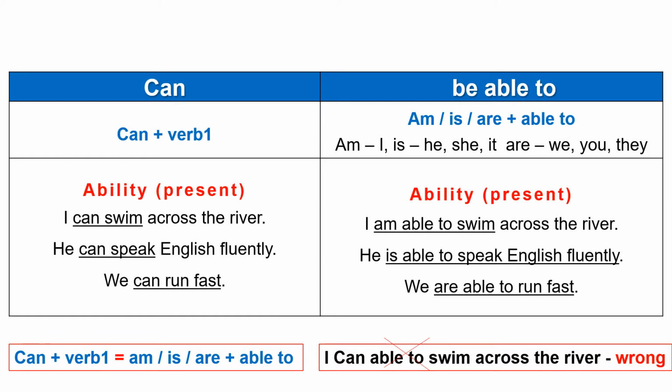It means you can't use can plus able to together. For example, don't say I can able to swim across the river. It is wrong. Either you can say I can swim across the river or I am able to swim across the river. But you should not say I can able to swim across the river.